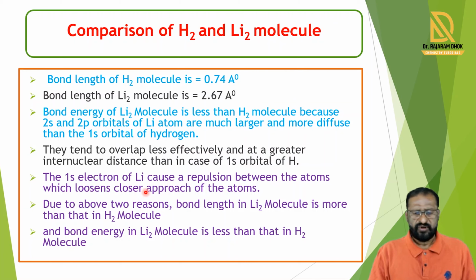The 1s electrons of lithium cause a repulsion between the atoms, which prevents the closer approach of the atoms. Due to these two reasons, the bond length of the lithium molecule is more than the hydrogen molecule, and the bond energy of the lithium molecule is less than the hydrogen molecule. So simply we say that the hydrogen molecule is more stable, with more energy, than the lithium molecule.